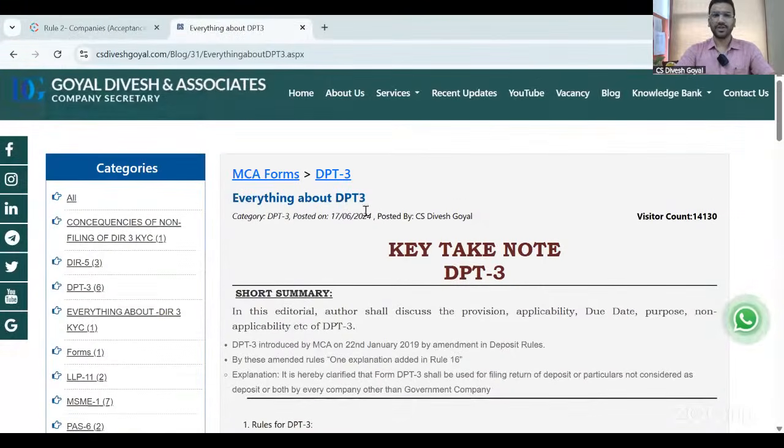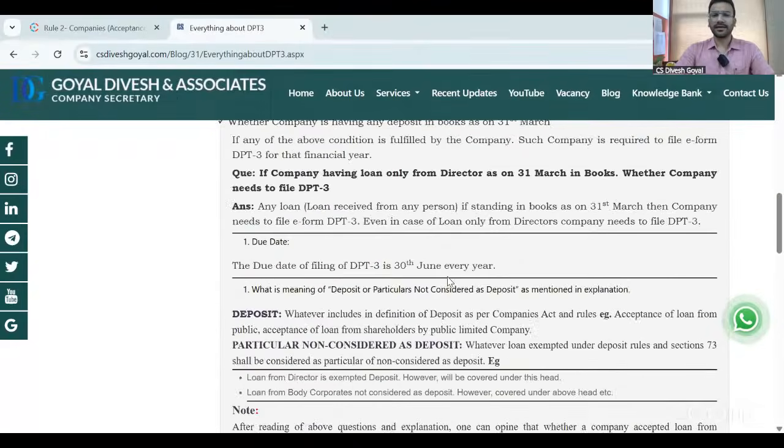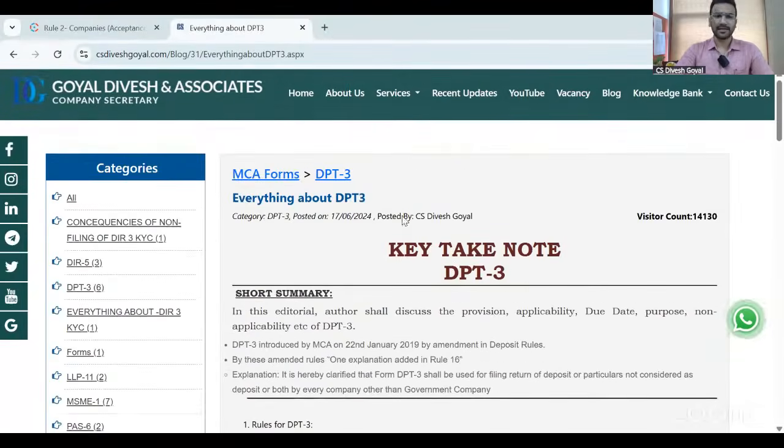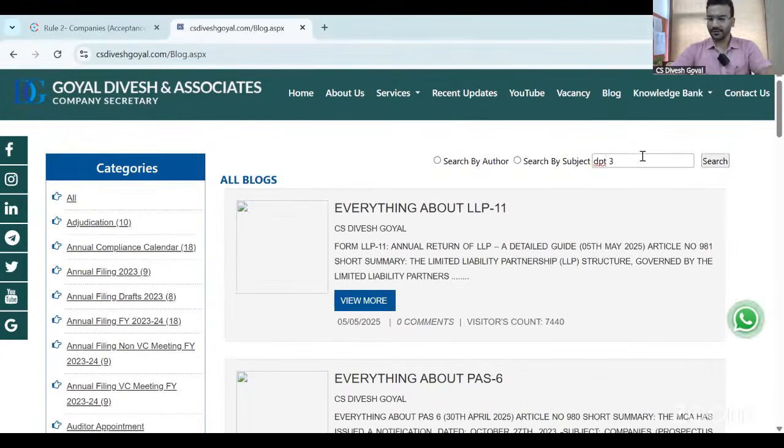Now the question arises: how to file this form, and how to select the radio button while filing this form. I have already uploaded a detailed article on the DPT-3 on my blog, which you can see on my screen, Key Take Note of the DPT-3. I have published many more articles on the DPT-3. You can go to my blog and search by mentioning DPT-3.